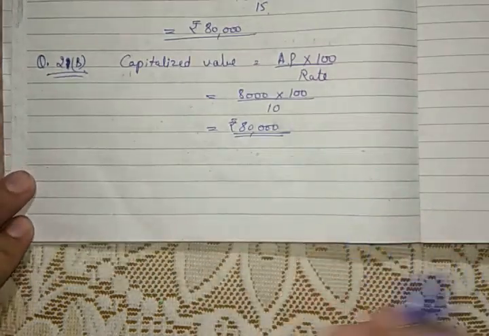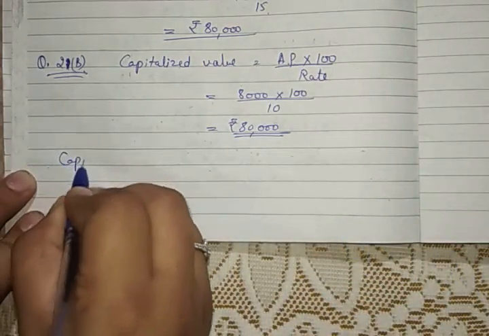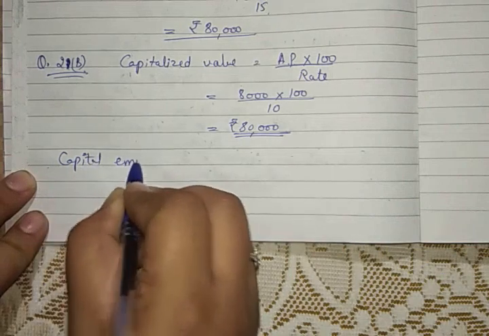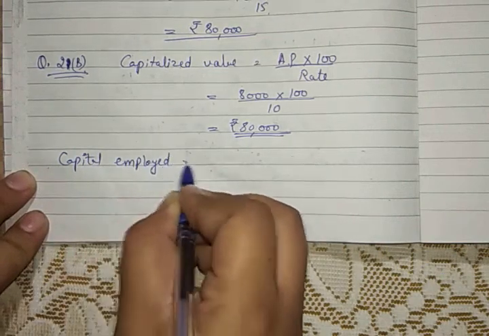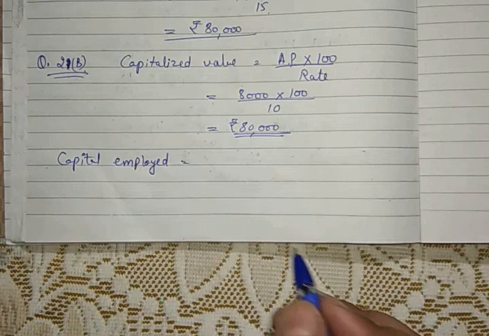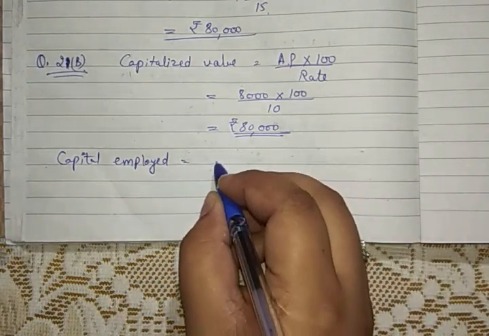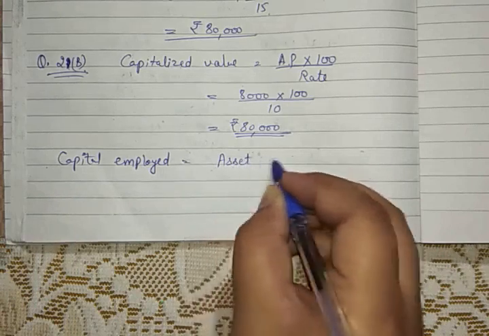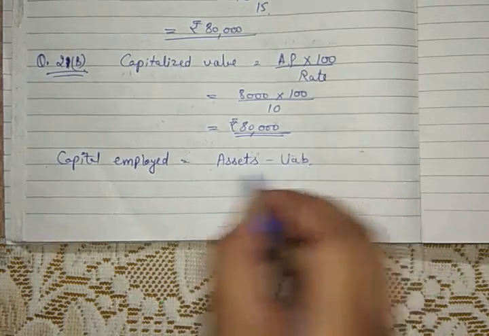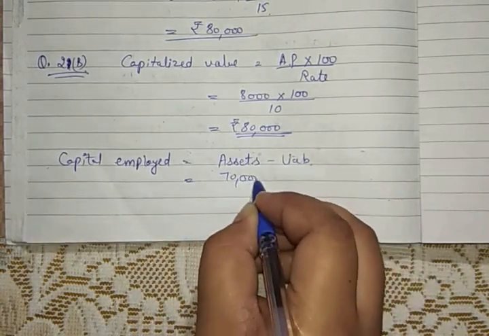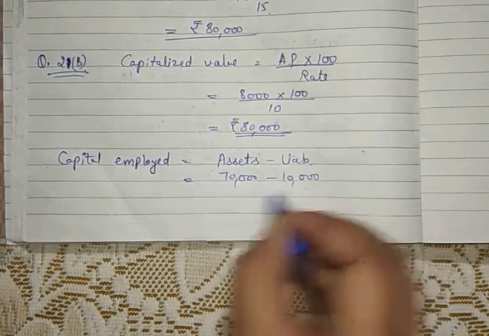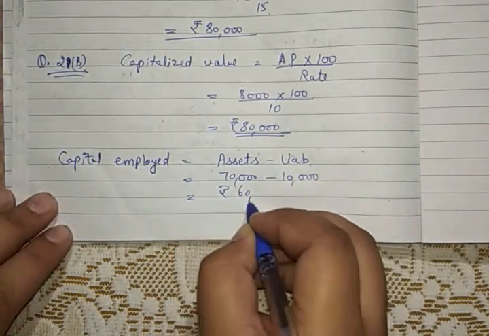Now we will find out the capital employed. We haven't been provided with the information of what capital is employed, so we will find it out by assets minus liabilities. Assets is given as 70,000 and liability is given as 10,000, and our capital becomes 60,000.